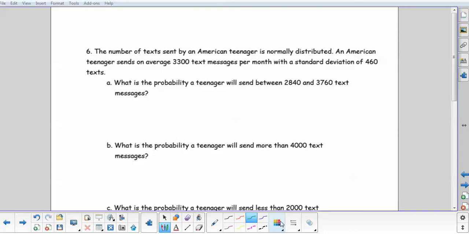The easiest way to do this problem is on your calculator. I'm going to write down what we're going to press, and then we will do that. So you need to start with second, and then vars, and you're going to choose normal CDF.